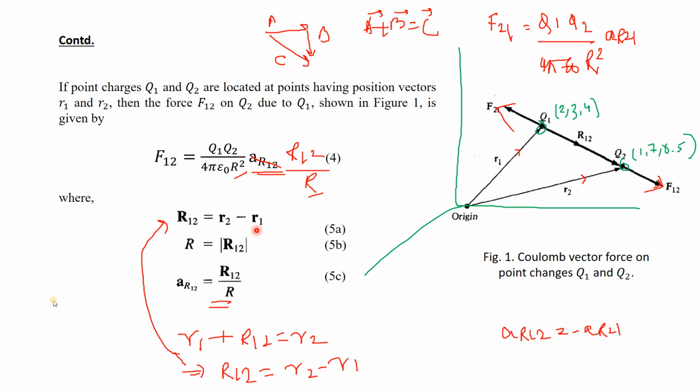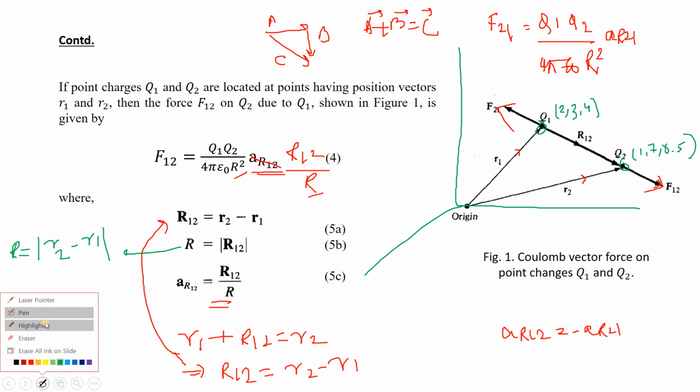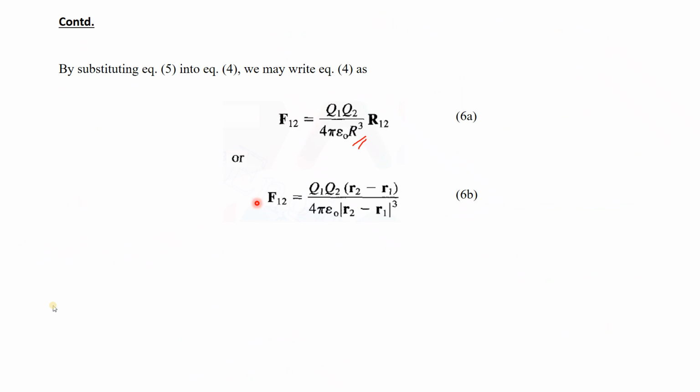Now vector R12 is nothing but vector small r2 minus vector small r1. Now R is equal to mod of R12, that means R is equal to mod of small r2 minus small r1, isn't it?